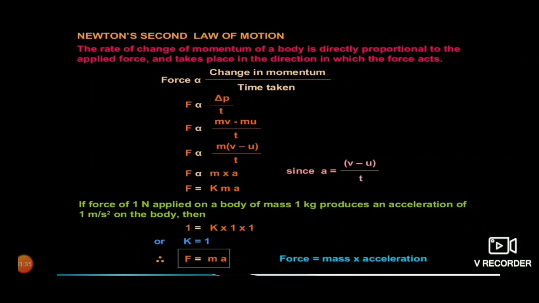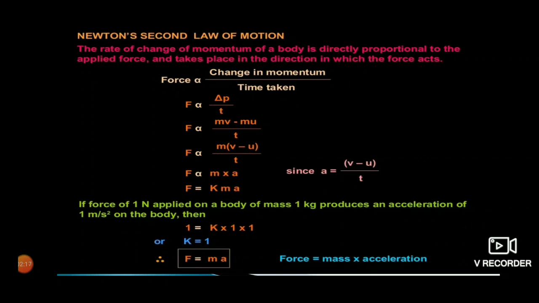We know that final velocity is denoted by v. Similarly, the initial momentum of a body will be the product of mass and initial velocity of a body. Initial velocity of a body is denoted by u. So, the change in momentum upon time will be written as (mv minus mu) upon t. Here we'll take m as common, so it will become m(v minus u) upon t.